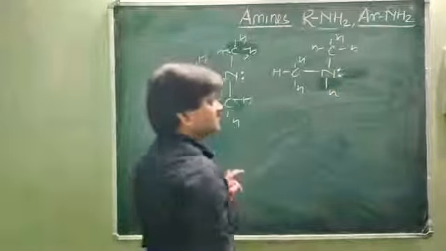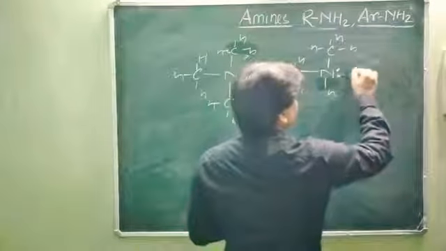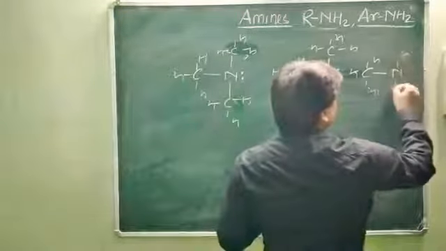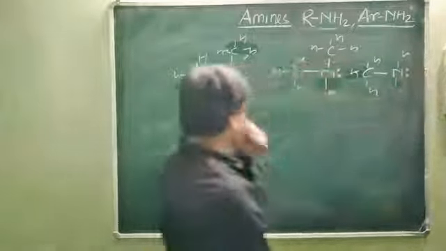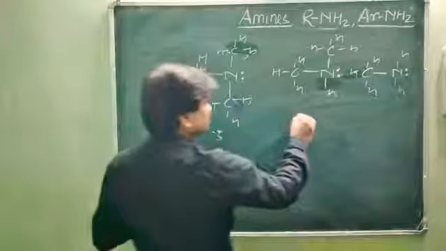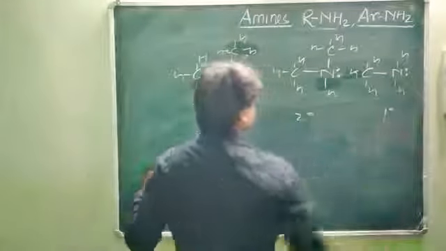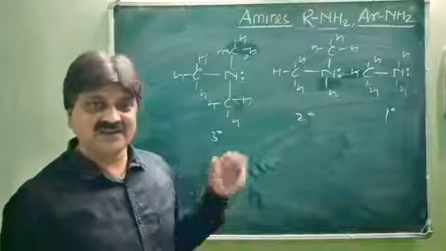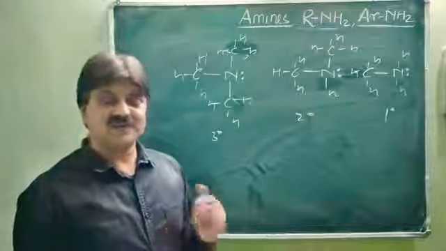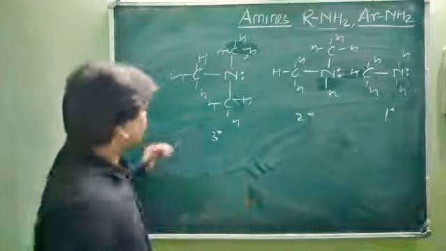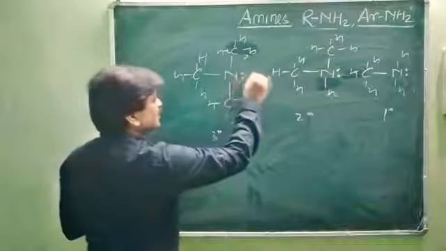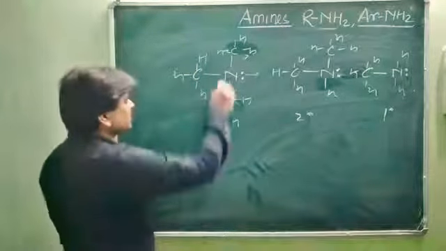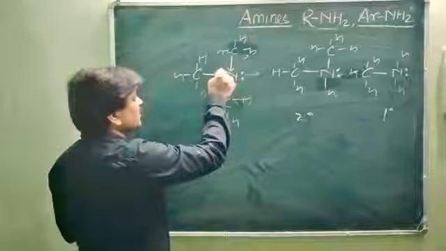In the case of primary amine, this is CH3 and H2, and this is the lone pair of electrons. This is the tertiary amine, this is the secondary amine, this is the primary amine. So in which case is there more ability to donate a lone pair of electrons among the three forms of amine, primary, secondary and tertiary? So you will see here, the nitrogen will donate a lone pair of electrons, and which will be the more favorable condition? This is the plus I effect shown by the electron donor group.